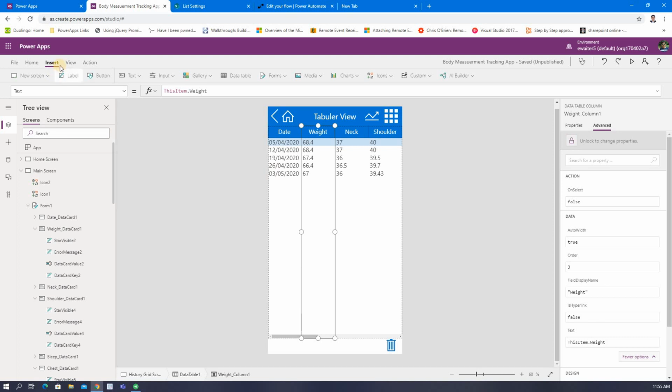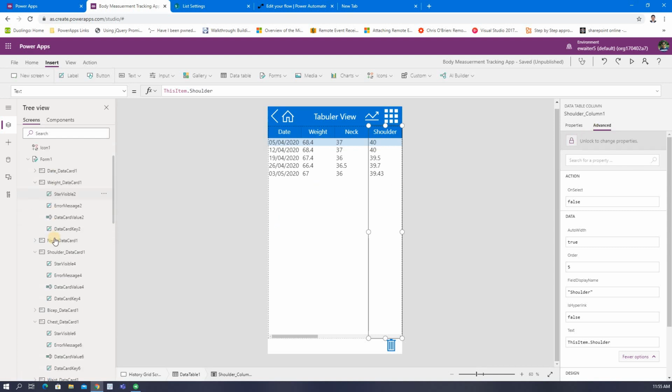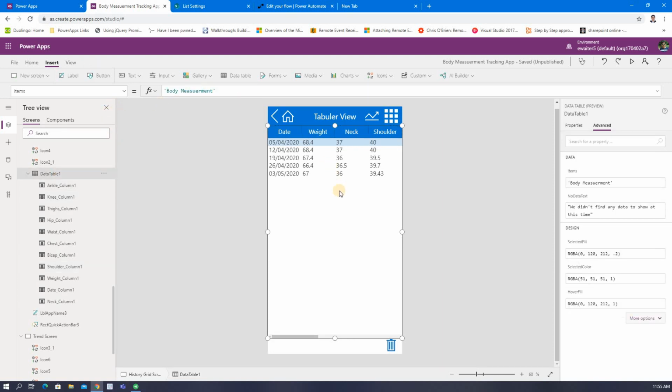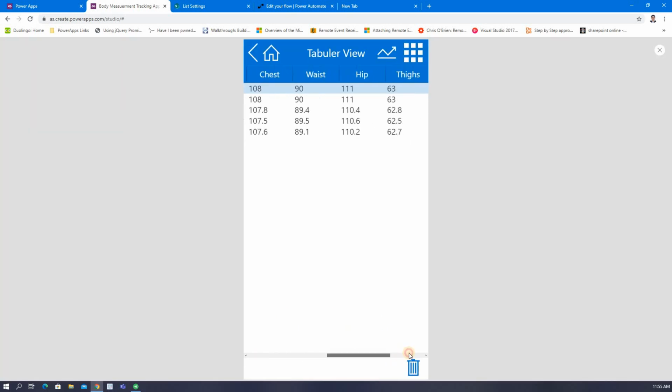I have placed one data table. In this data table, you can see I just bound the collection, body measurement full. So you can put your sort order. You can give the last reading at the first, and like that. But one thing, give the user the ability to check everything, I mean not only weight or neck or something like that.